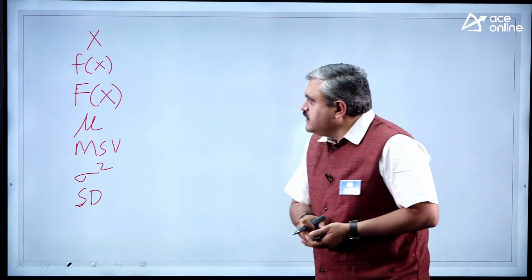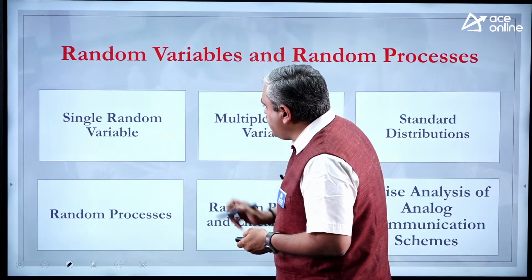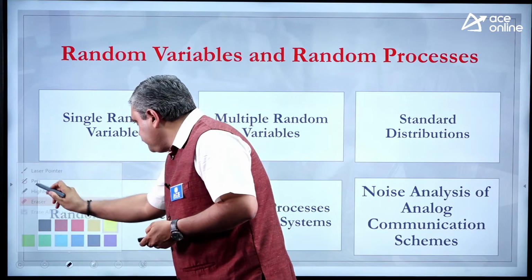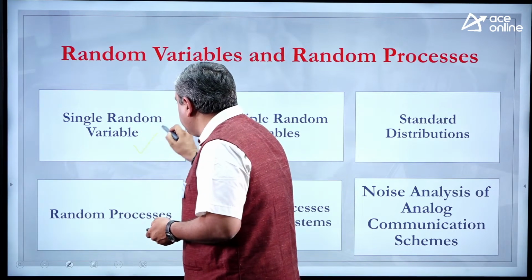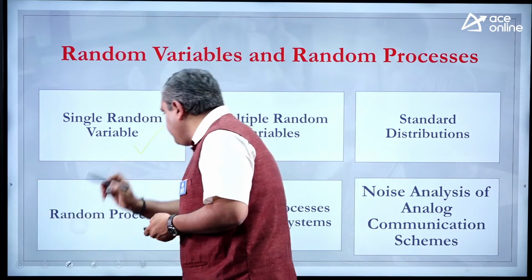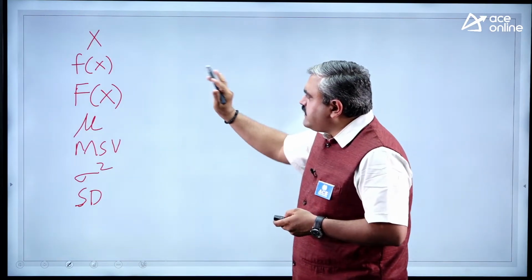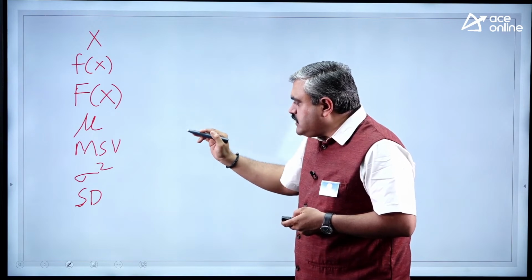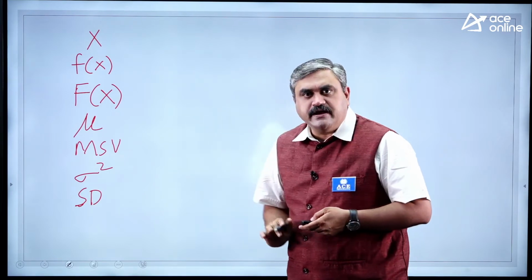Let us proceed. Okay. So when you take a single random variable case, these are all the things that we are calculating based on a single random variable concept. So what is a random variable? Density, distribution, calculation of mean, mean square value, variance and standard deviation.